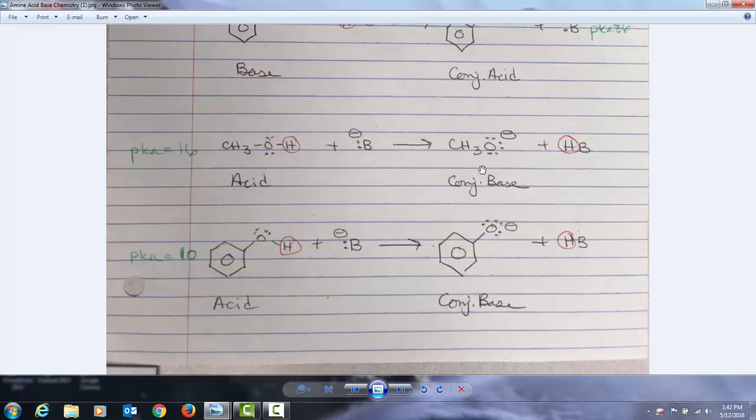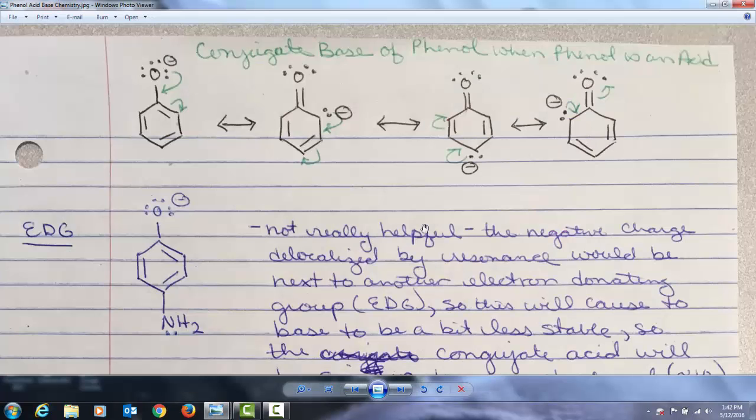Now phenol, which is an aryl alcohol, has a pKa of about 10. And that is because when we pull this proton off to come to its corresponding conjugate base, phenoxide, this negative charge is delocalized in the ring through resonance. This is what it looks like. We can draw 4 resonance structures showing the delocalization of this lone pair into the ring.